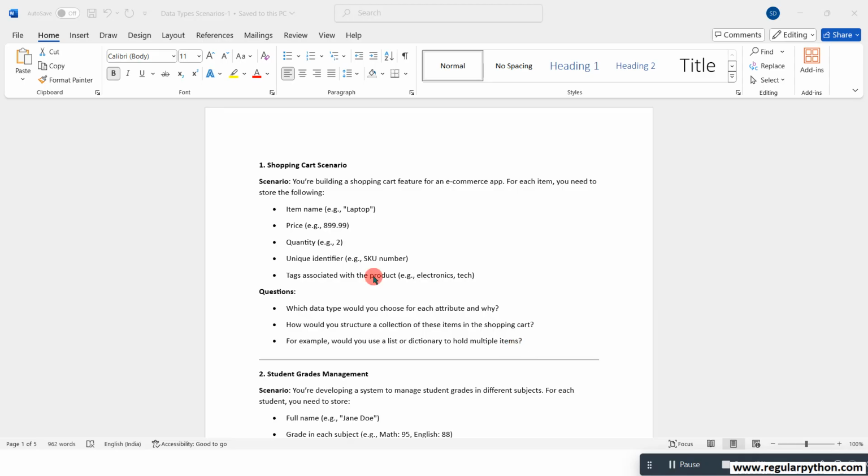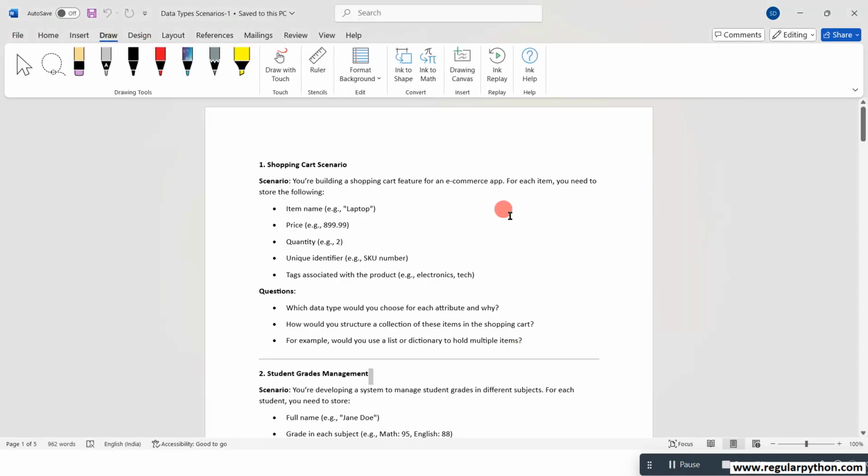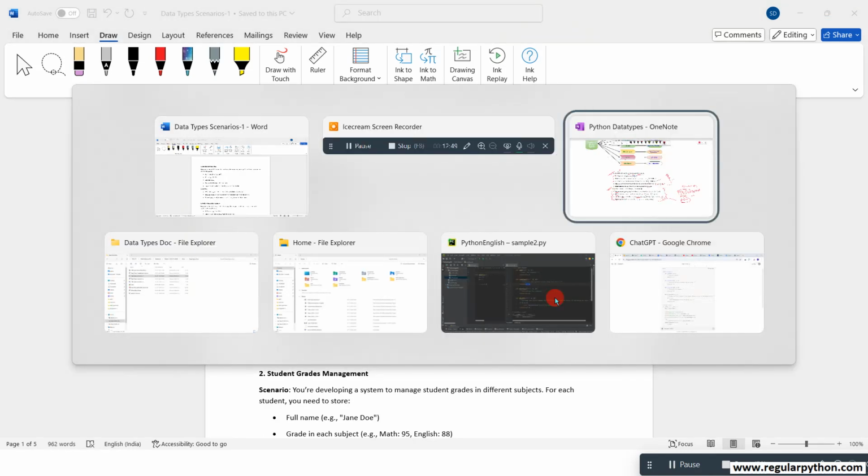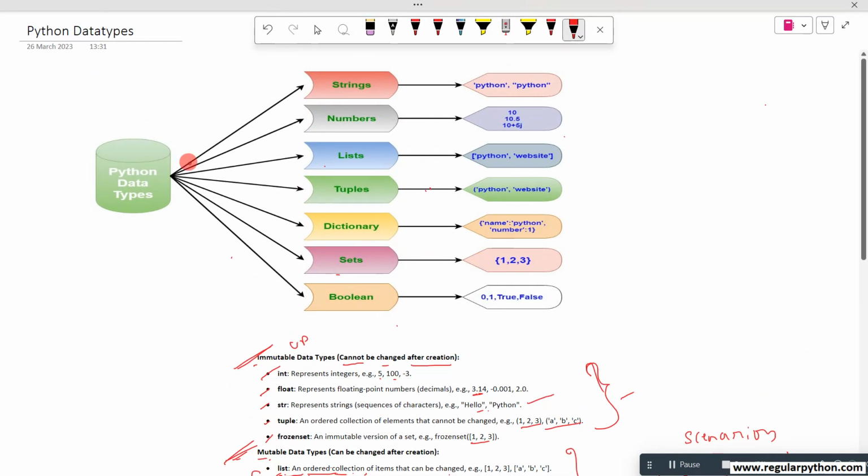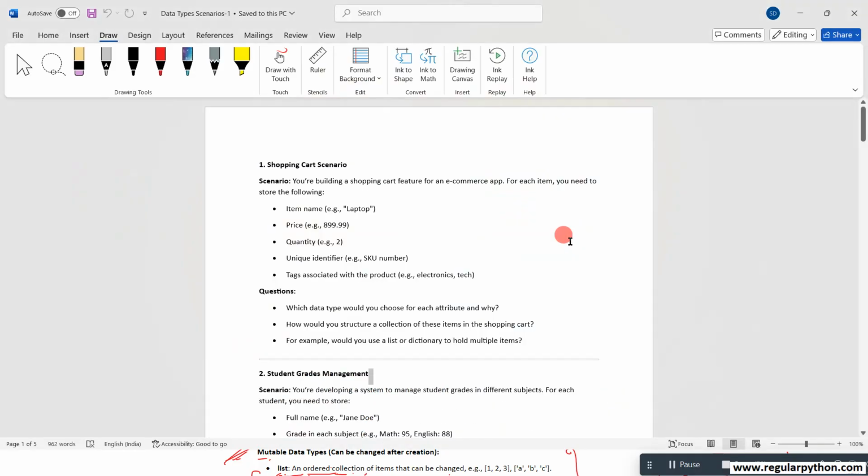Okay, let's take this. In stage one, you know what types of data we have, right? These data types we have in Python. Now select the proper data type here. Let's see here, item name. So for item name they mentioned laptop. What is the best data type? It's a string. So you can select string.